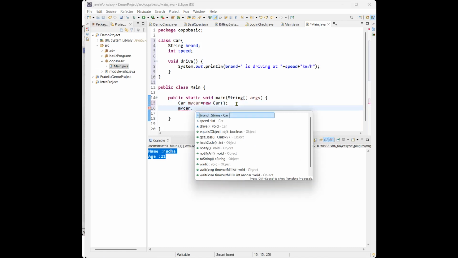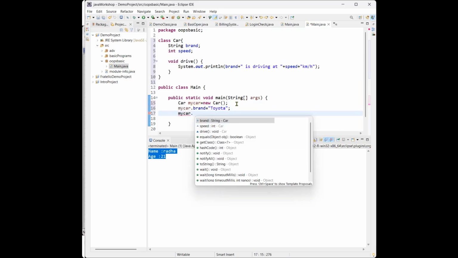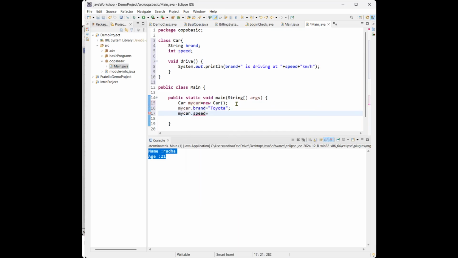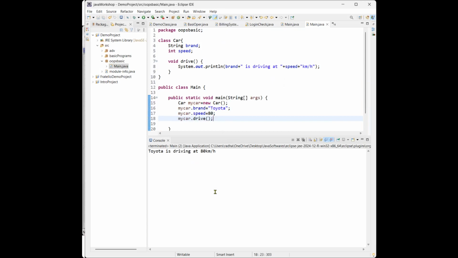See, it is asking me the brand, so I will give the brand, like Toyota, and myCar dot speed, I will give some 80. And I will call the method we have, myCar dot drive. Now let me run this. So this is about the class and the objects. We can create the objects of that particular class. See, it is giving me Toyota is driving at 80 kilometers per hour.